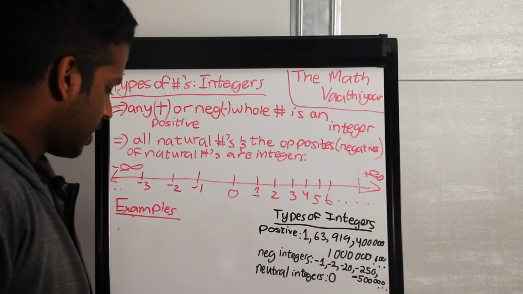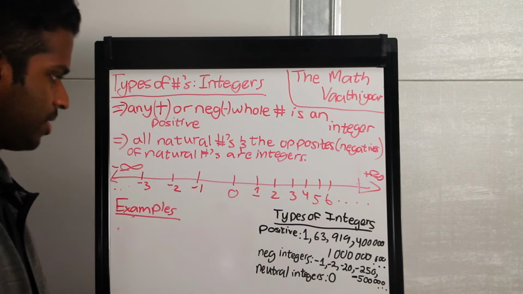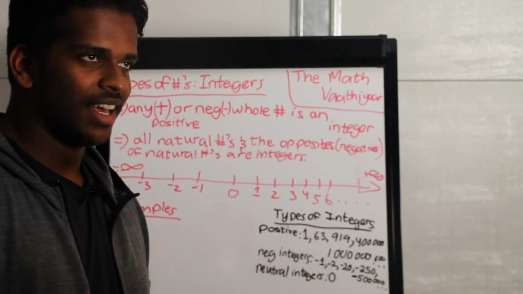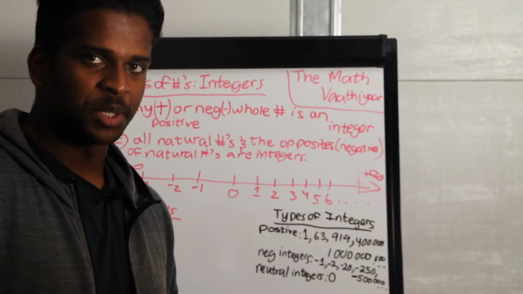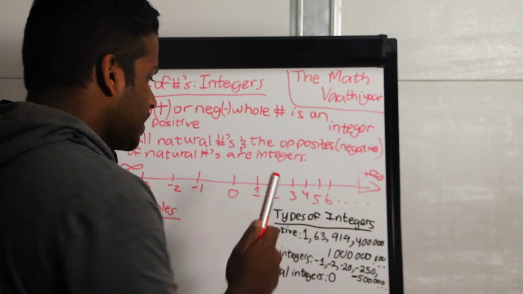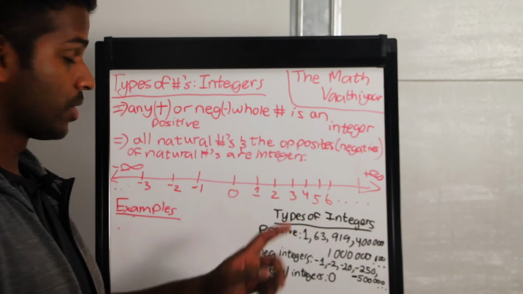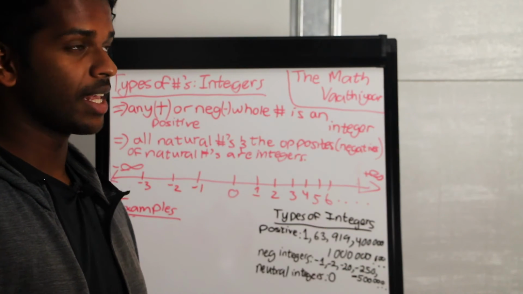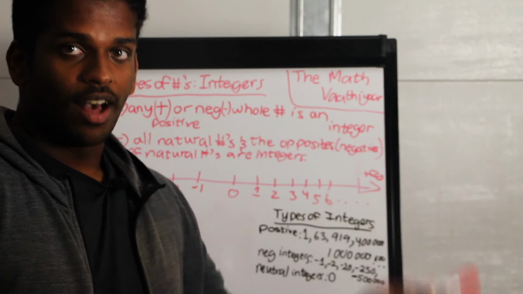So this is another way of describing what integers are. And here I've listed the types of integers. Nothing really difficult here. It's basically what we talked about throughout this video. Positive integers include examples, but not limited to these. The examples I say here are not all the integers.